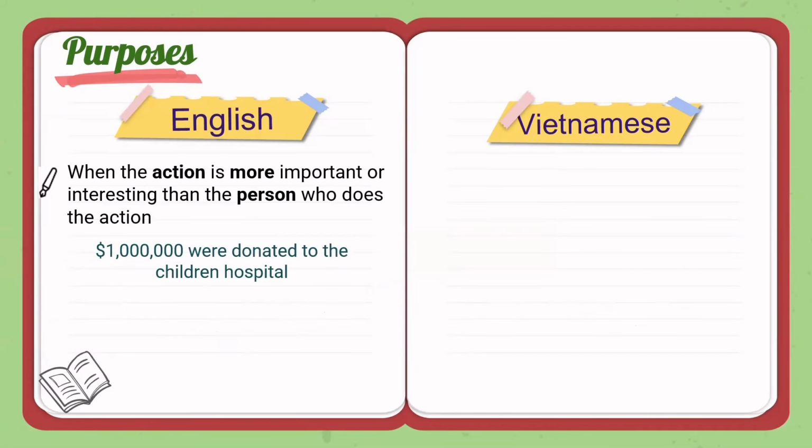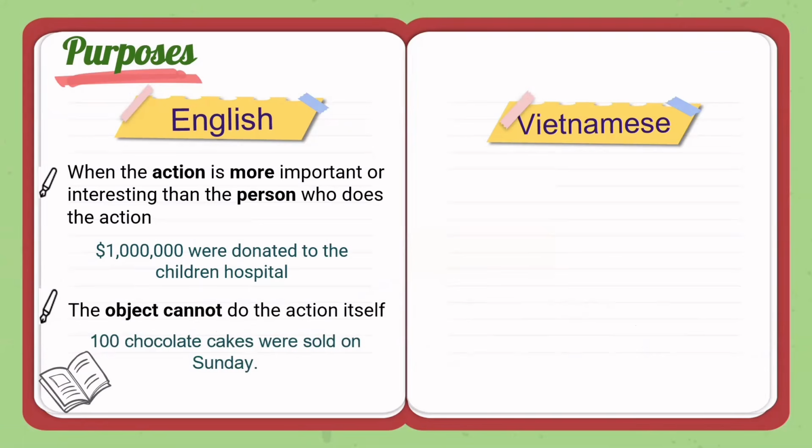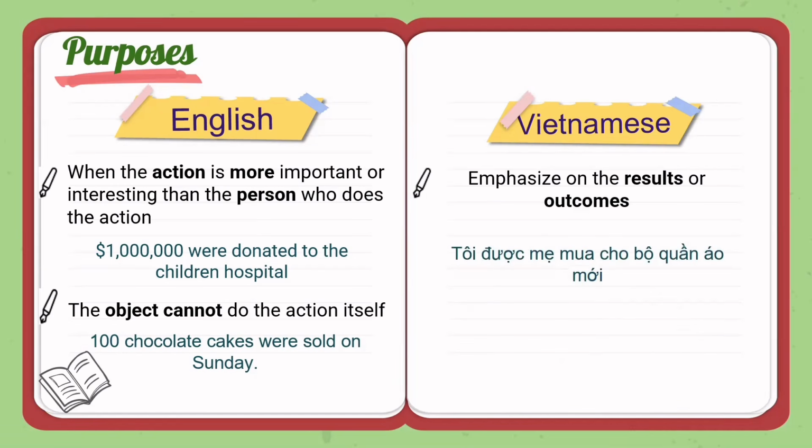I'm interested in the information here. Or you can use it when the object cannot do the action itself. For example, "100 chocolate cakes were sold on Sunday." Can a cake sell itself? Of course not. It needs to be passive. Besides, passive form in Vietnamese is accepted when the speaker or the writer really wants to accentuate the results or outcomes, normally good ones with auxiliary được and bad ones with auxiliary bị, of the happenings, as in the sentence "Tôi được mẹ mua cho bộ quần áo mới."